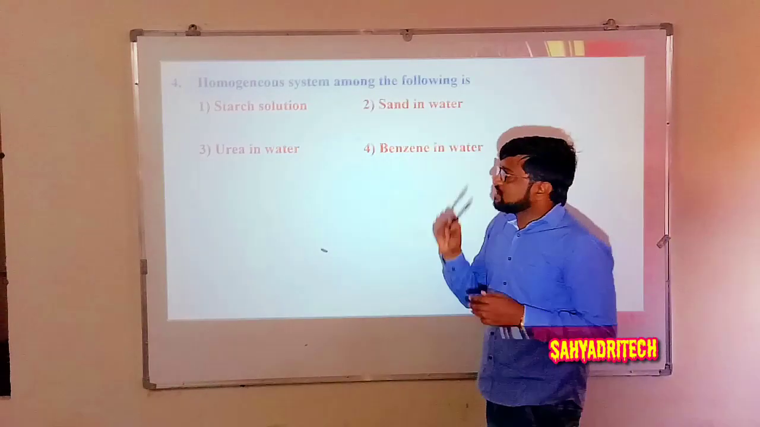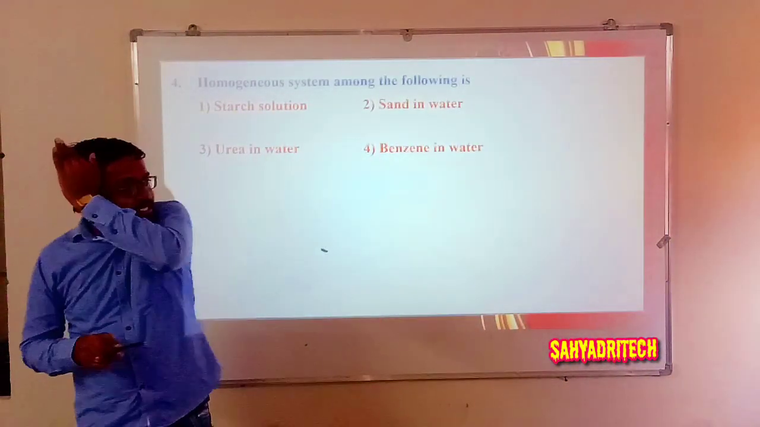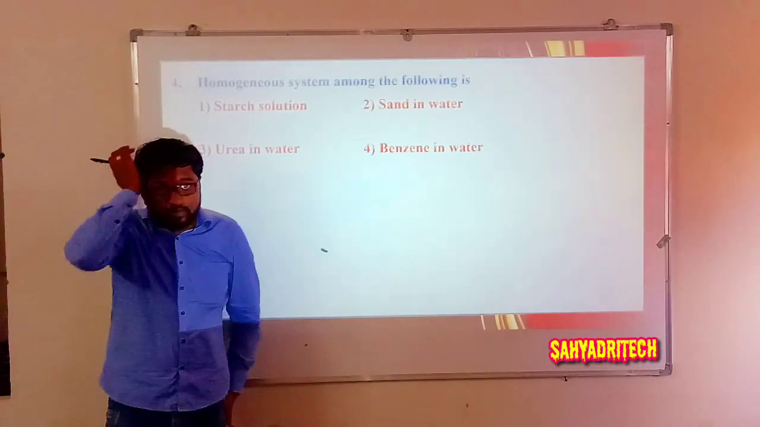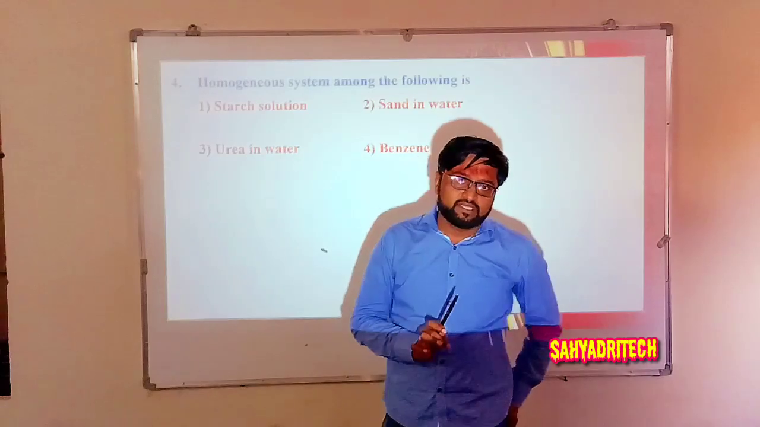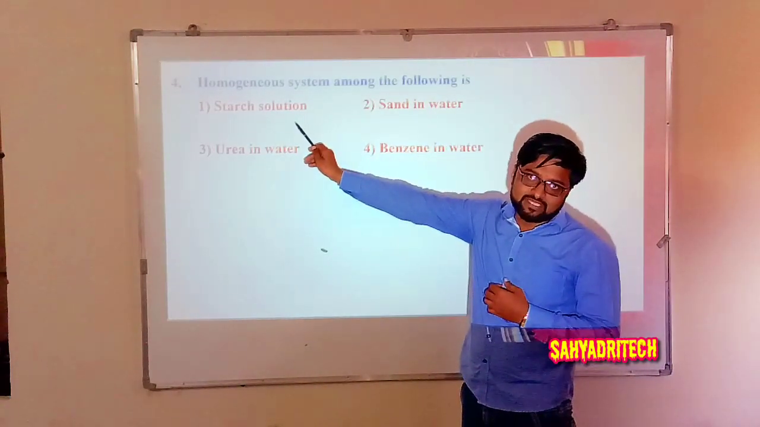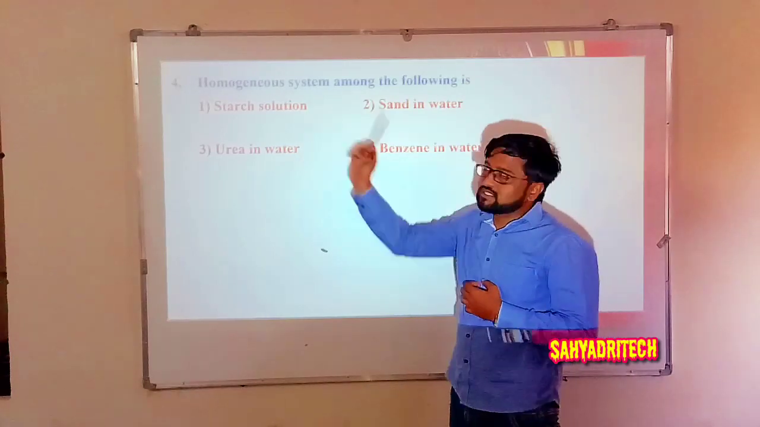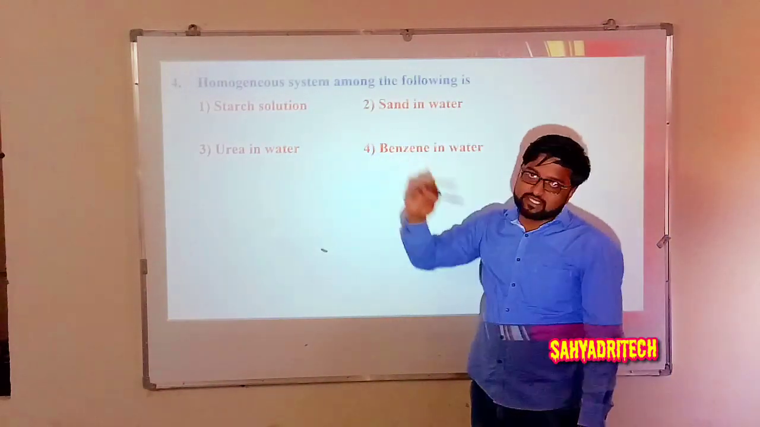Well, when you analyze these options, first one, starch in water. Whether starch dissolves in water? No. Okay. A white turbidity remains. It means there will be two phases. One is solid phase, starch particles. Second one is water, liquid phase. Means it is not a homogeneous system.